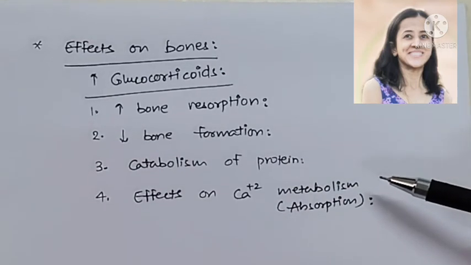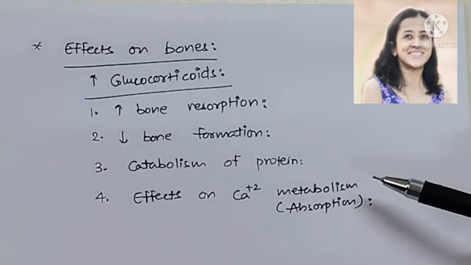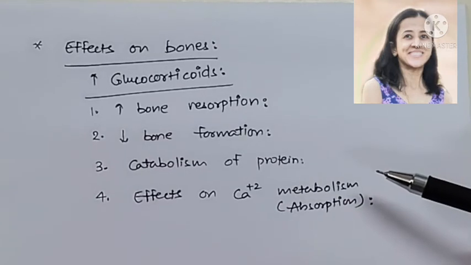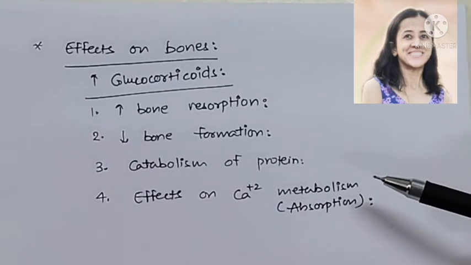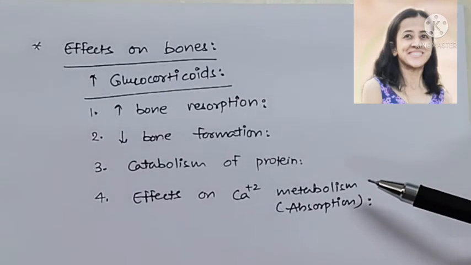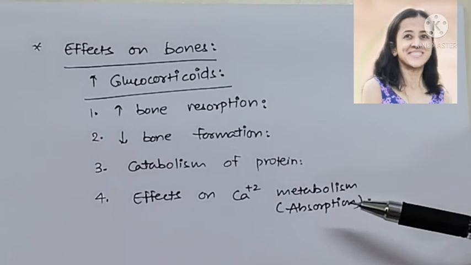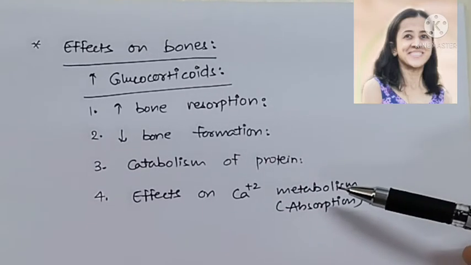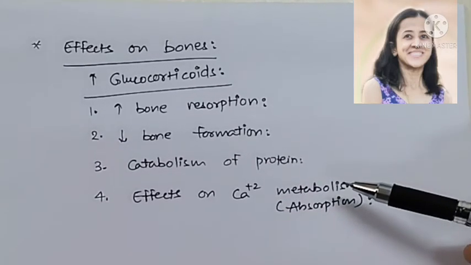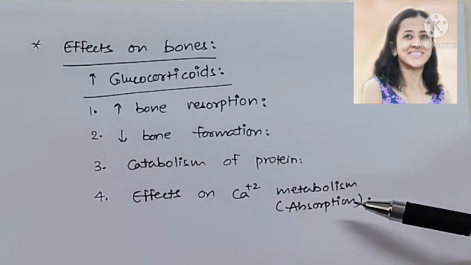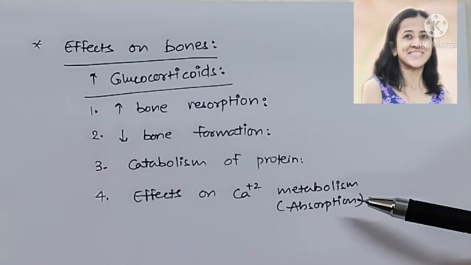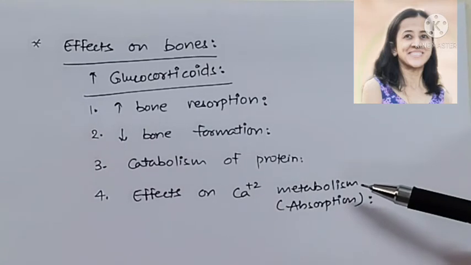Also, they inhibit the formation of osteoblasts. Also, they increase apoptosis of osteoblasts and osteocytes, and they decrease calcium deposition. Another effect is they cause protein catabolism, and it causes breakdown of bone matrix. Also, they increase calcium excretion in the urine, and they decrease calcium absorption from digestive tract because they inhibit the